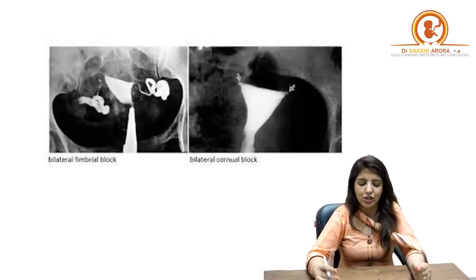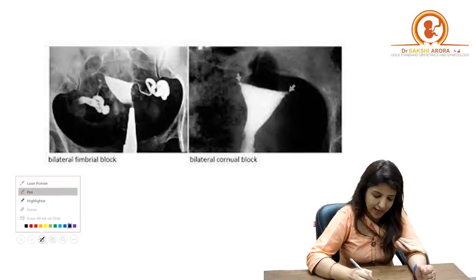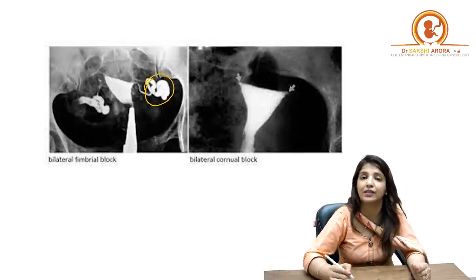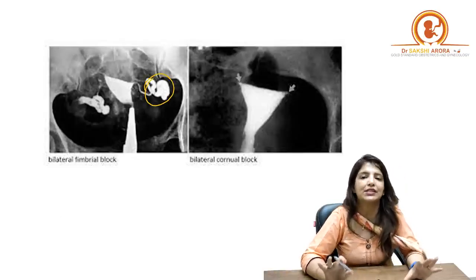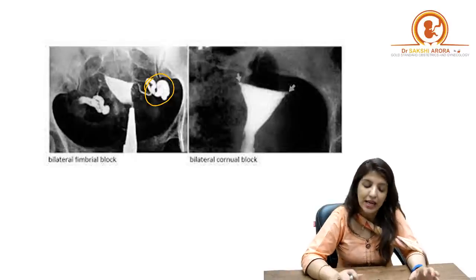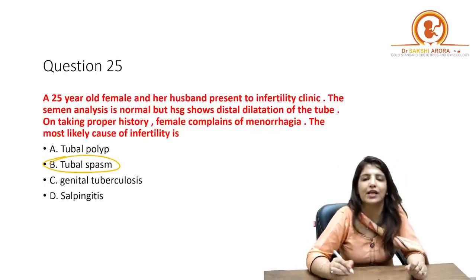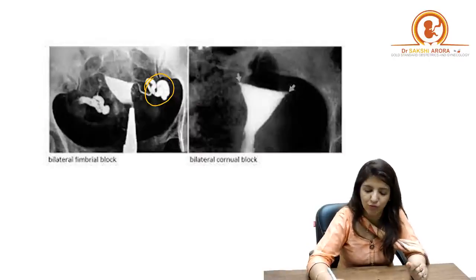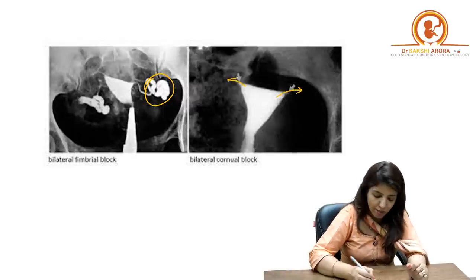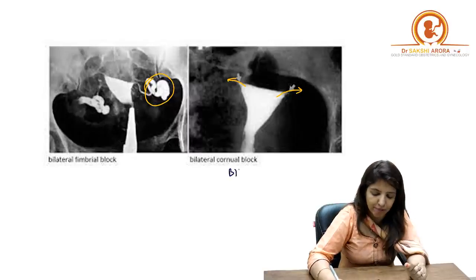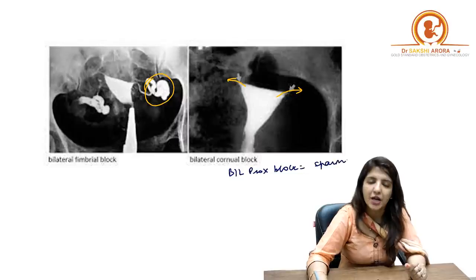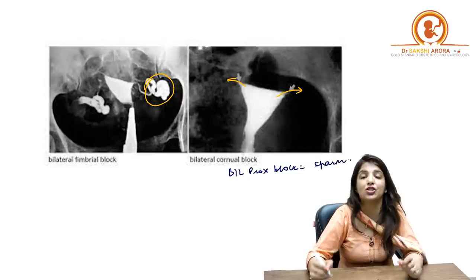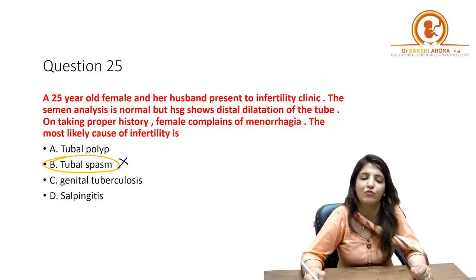So over here, when an HSG was done, you got distal dilatation. You got an image, maybe something like this. The image was not given, but they're saying distal dilatation was present. Right? So over here, suppose it was a case of tubal spasm. Now when tubal spasm occurs, when there is spasm of the tube, the dye is unable to move forward, and that is why you get proximal blockage. You get a bilateral proximal block in case of spasm. A spasm will never present to you with distal block, right? So it is not a case of spasm.